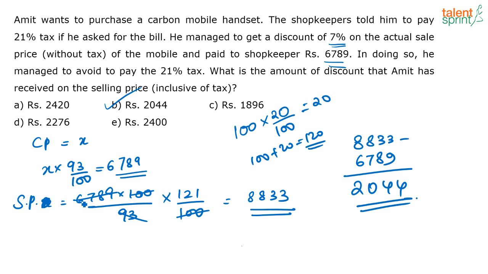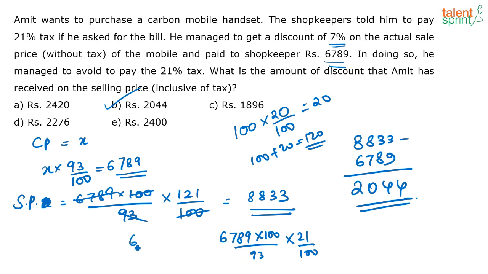Similarly, here what is happening? The actual cost price of the article is 6789 into 100 by 93. He has to pay a tax of 21% on this cost price. So what is the net price that he is paying after including the tax?